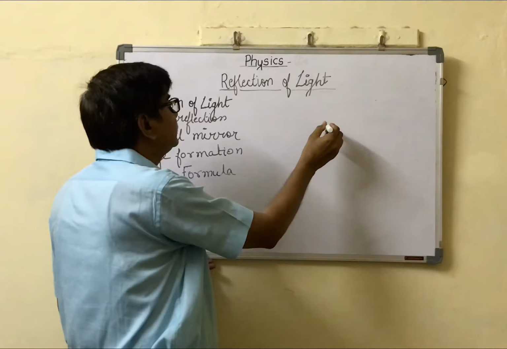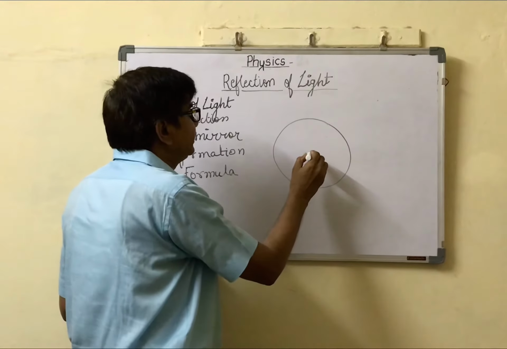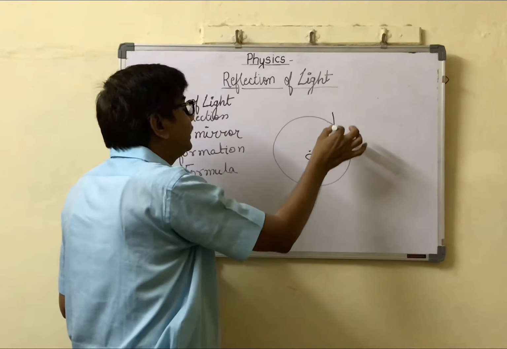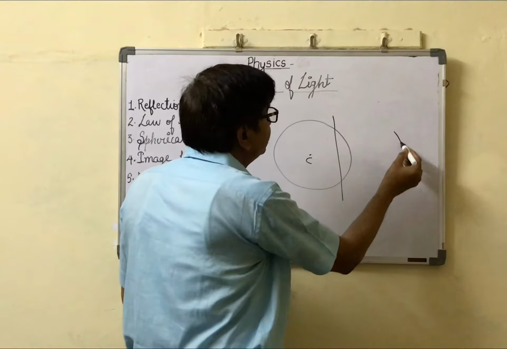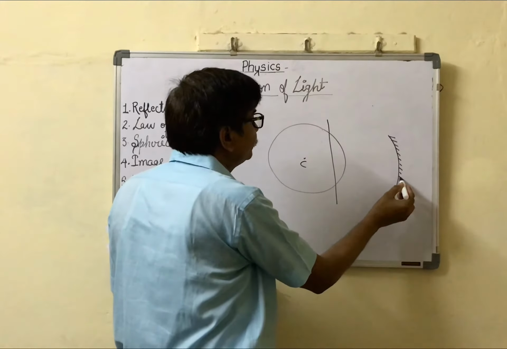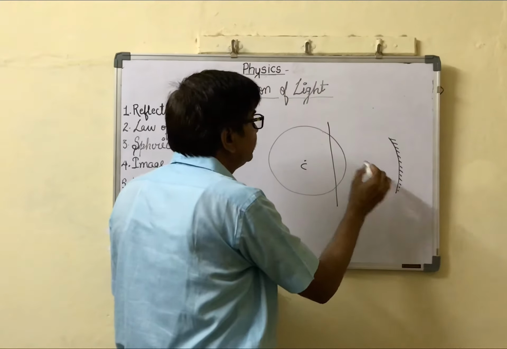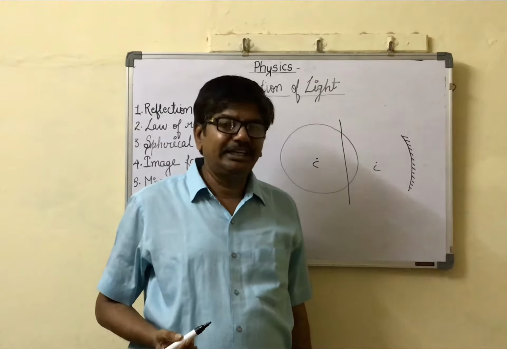Suppose this is a sphere, this is the center, and a part is cut, with the shape like this, and polished outside. This is the center. Such a type of mirror is known as a concave mirror.